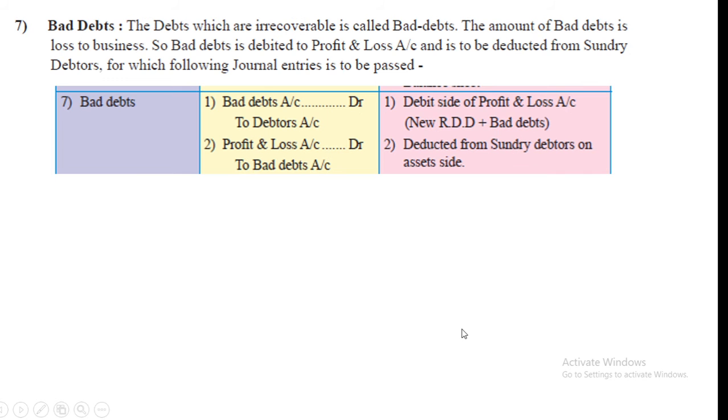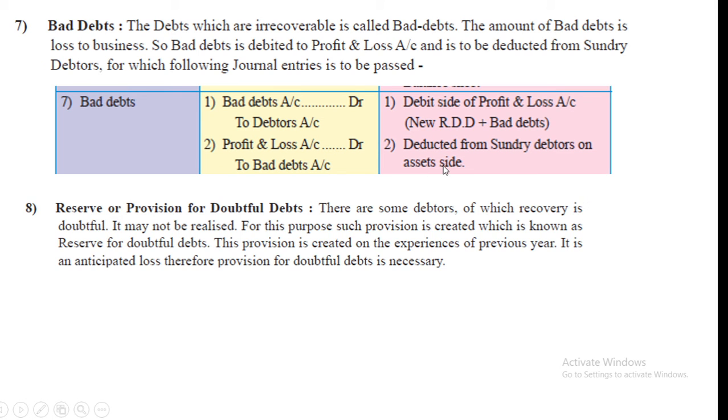Second effect. Now see bad debts. Bad debts means an irrecoverable amount from debtors. The amount of bad debts is loss to business. So bad debts is debited to profit and loss account and it is deducted from sundry debtors. See the following effects. Debit side of profit and loss account, bad debts, new RDD given, and deducted from sundry debtors on asset side.